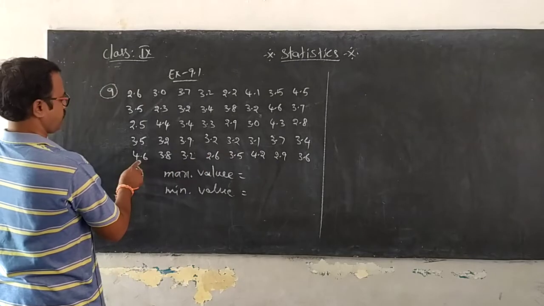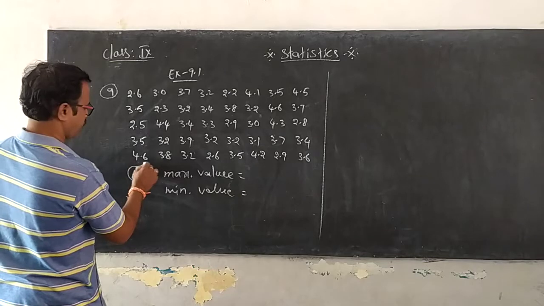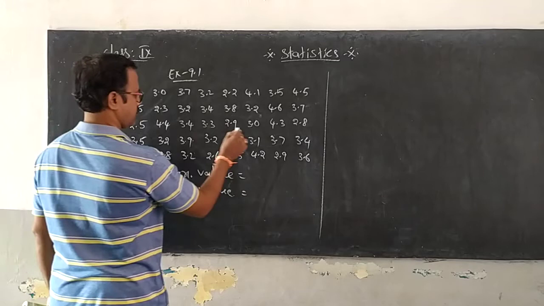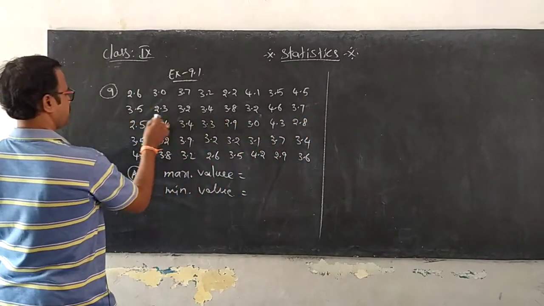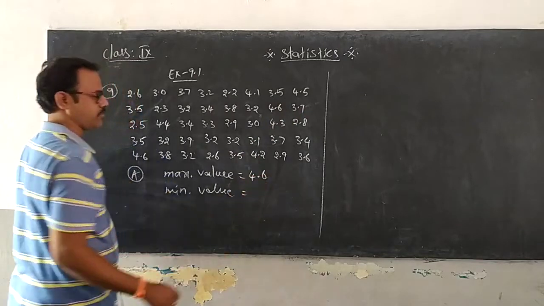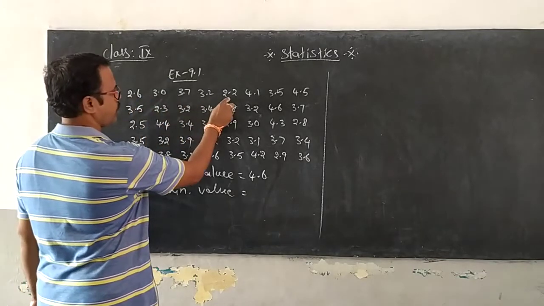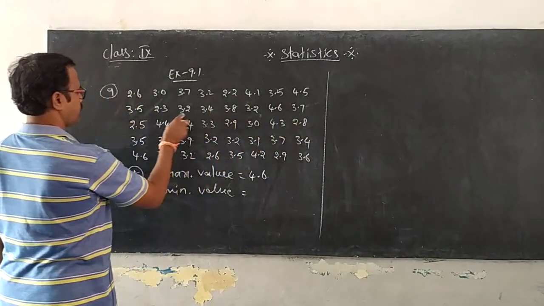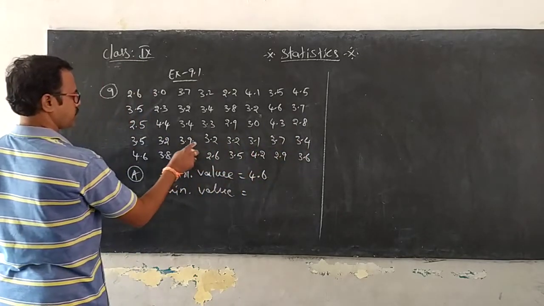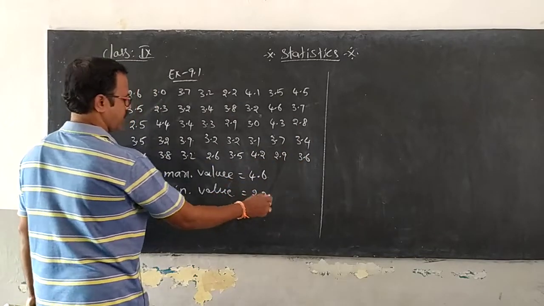So you can observe 4.6 is the biggest, so 4.6 is the maximum value. Now observe the minimum value: 2.6, 2.2. 2.2 is the minimum.